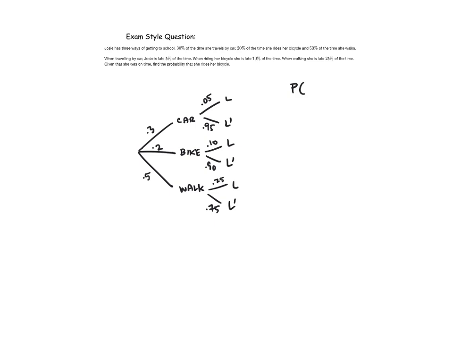Probability that she rides her bicycle given that she's not late. That would be the probability that she rides her bike and is not late over the probability that she is not late. Let's build each of those and find them accordingly. Okay, so the probability she rides her bike and isn't late, right, would be here.